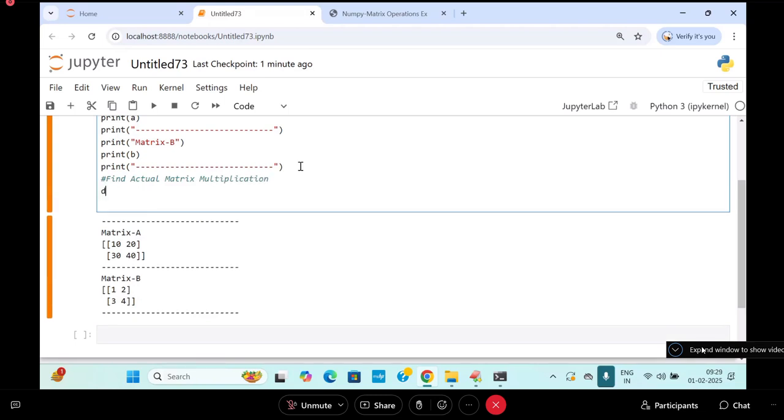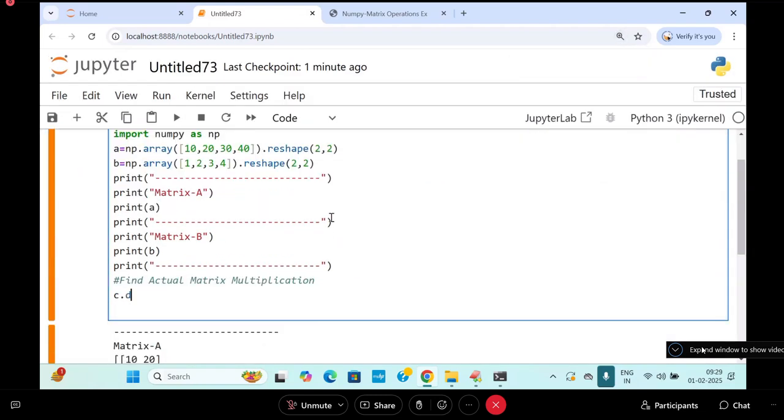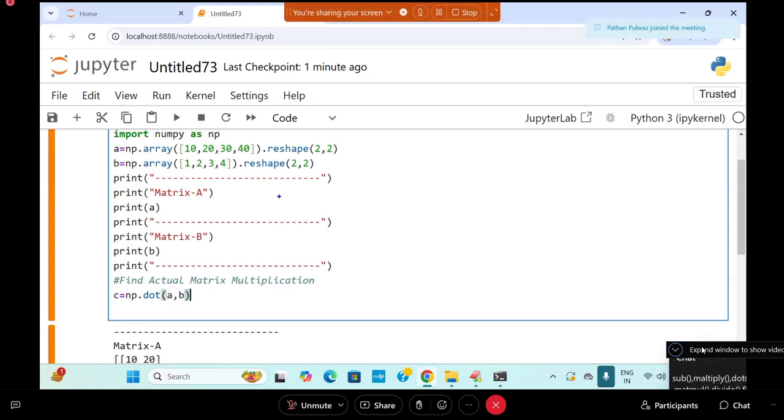C is equal to NP dot of A comma B. I am saying how this dot product will work out. You can take even a big matrix and perform it, but I'm taking a small matrix for easy calculation.